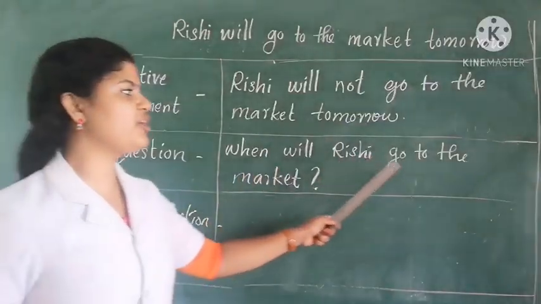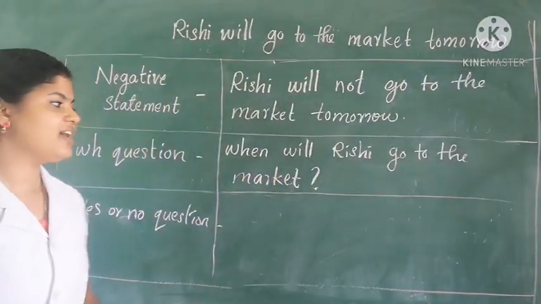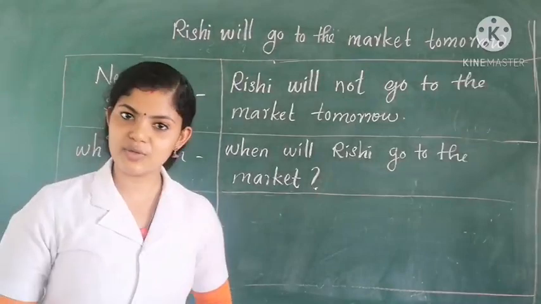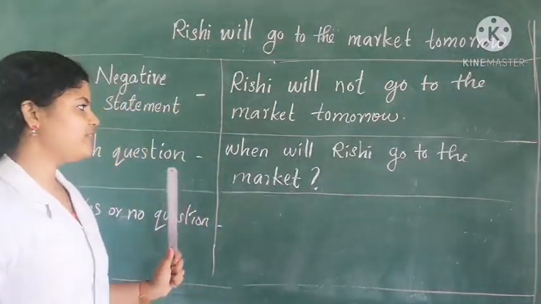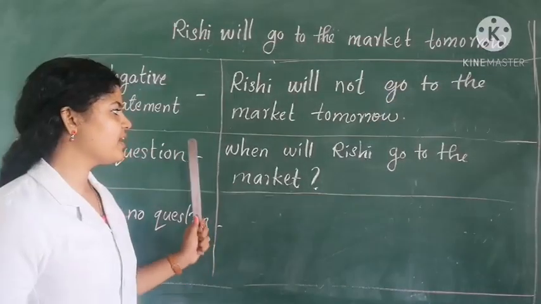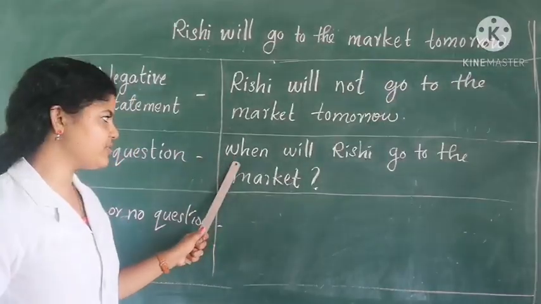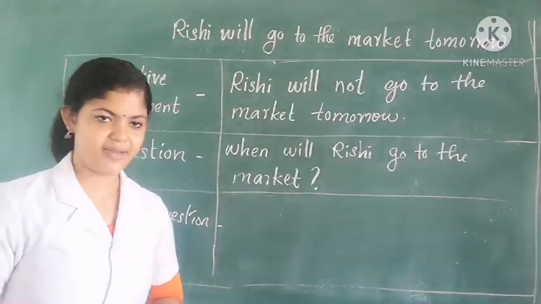Okay, when will Rishi go to the market? At the end of the sentence, a question mark. So we change this sentence into a question. For that we can use a question word or WH question word, that is when.